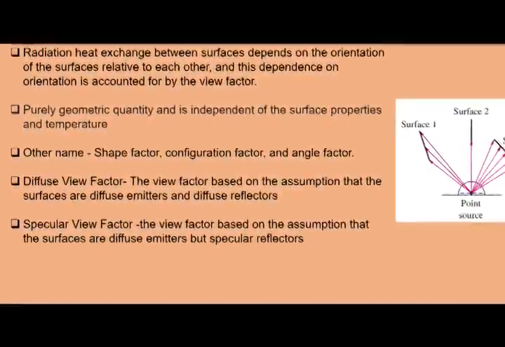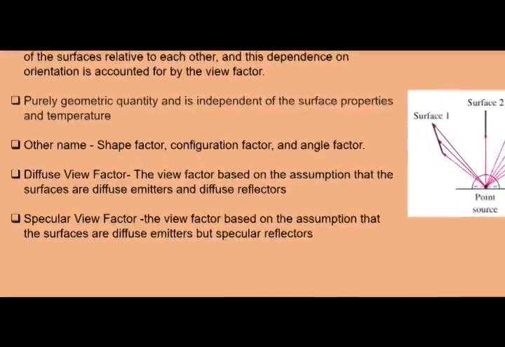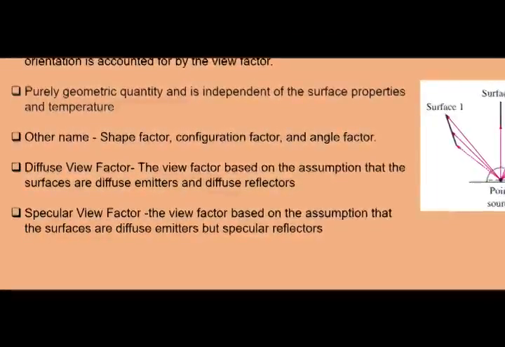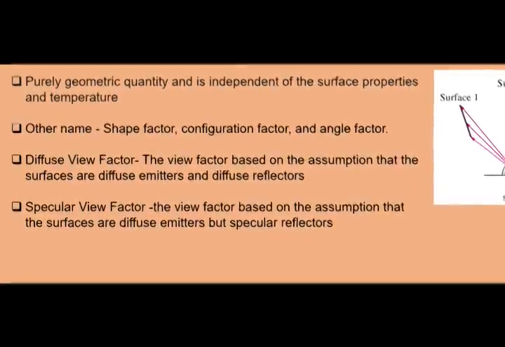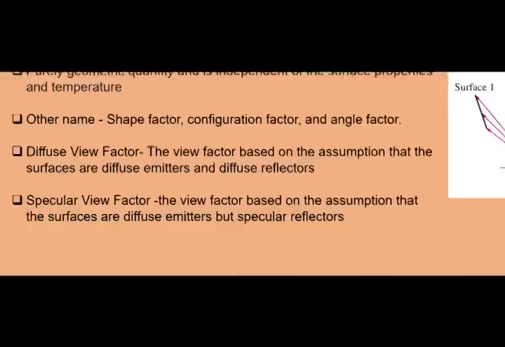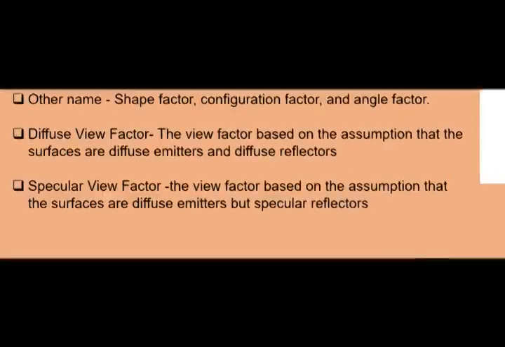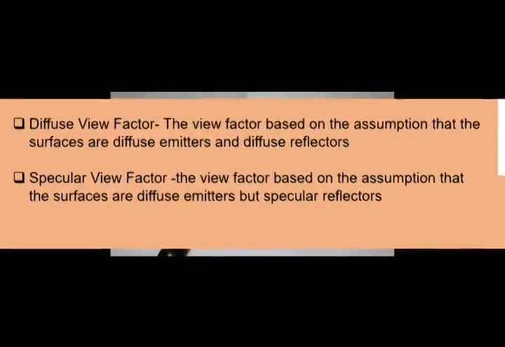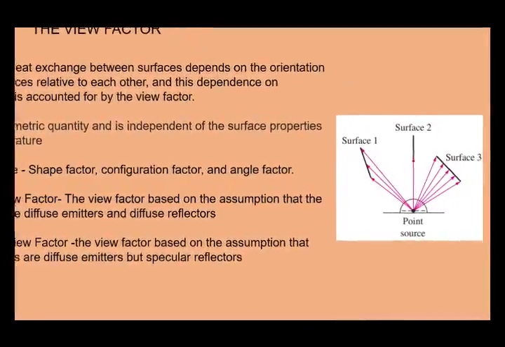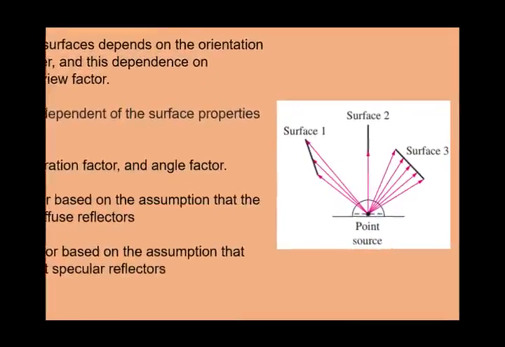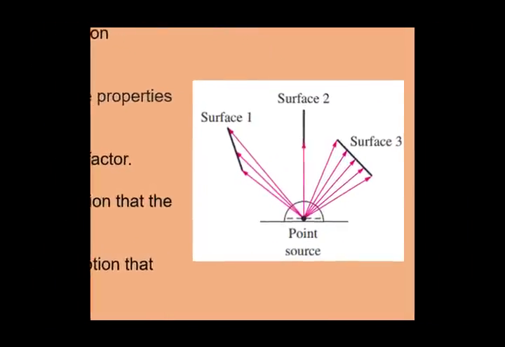The diffuse view factor is based on the assumption that the surfaces are diffuse emitters and diffuse reflectors. But the specular view factor assumes that the surfaces are diffuse emitters but specular reflectors. As you can see on the slide, there is a point source and how the radiation affects the geometric surface of an object. We continue to how to calculate the view factor.